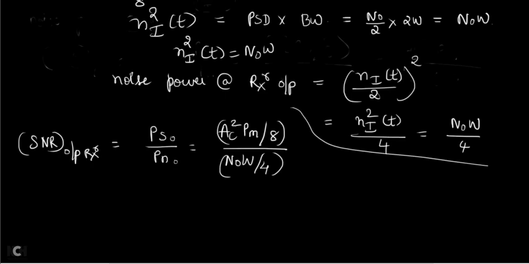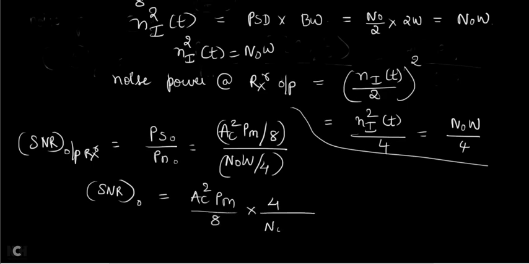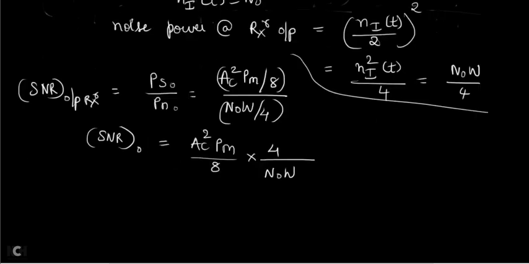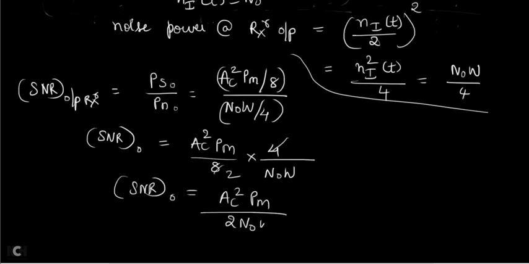Now that you substitute, you will get SNR output is equal to AC square PM by 8 into 4 divided by N naught omega, and that is going to give you SNR out is equal to, 4 ones are 4, twos are 2, so you will get AC square PM by 2 N naught omega.